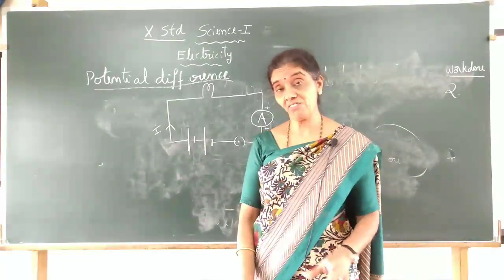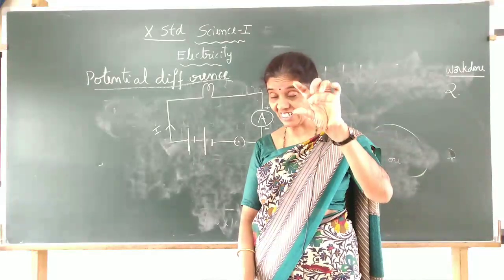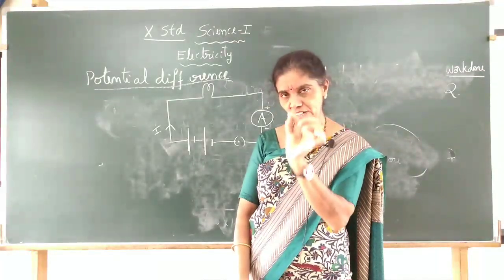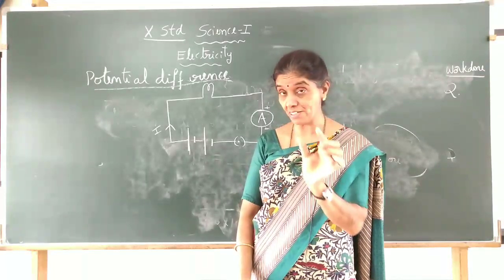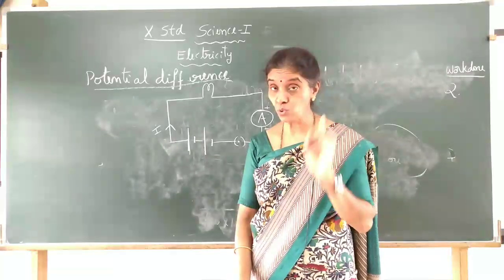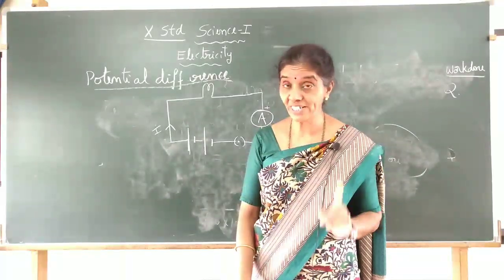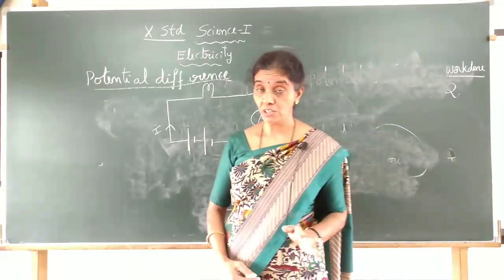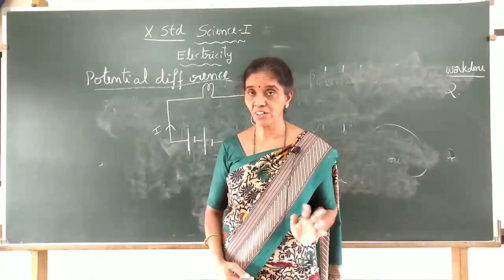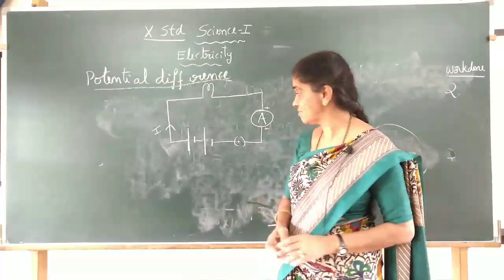But be careful, children. An individual cell, if you read it, will have 1.5 V written on it. It is very, very small. You can do experiments with it. But at home, it is 220 volt. The voltage in our house is 220. So don't try to touch it. Very dangerous. It is high voltage. Got it? You have to bear that in mind.